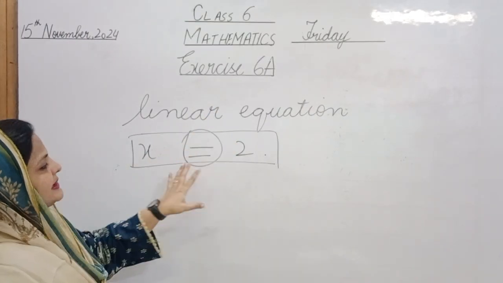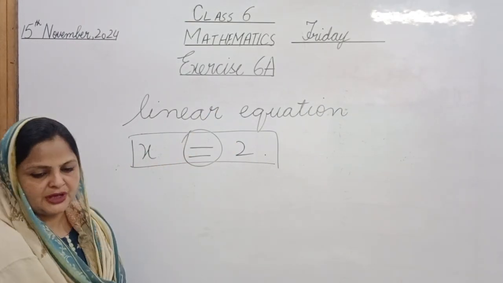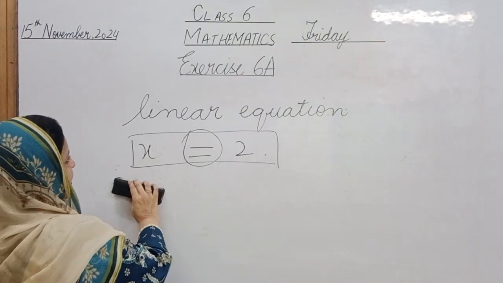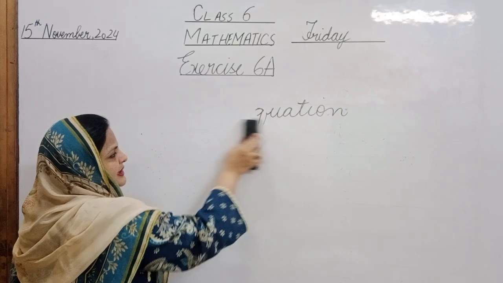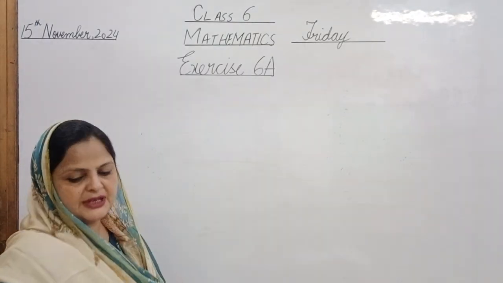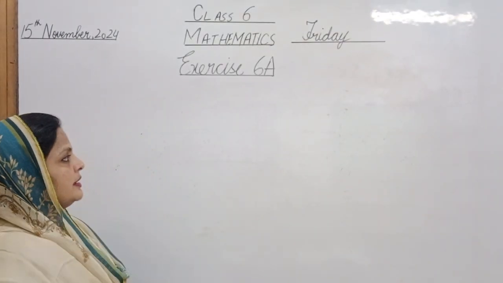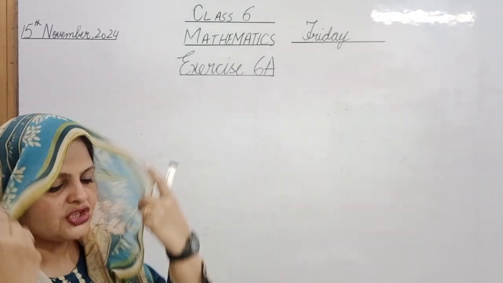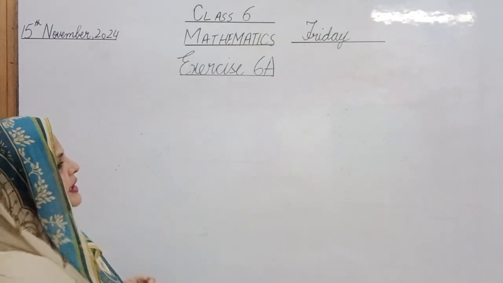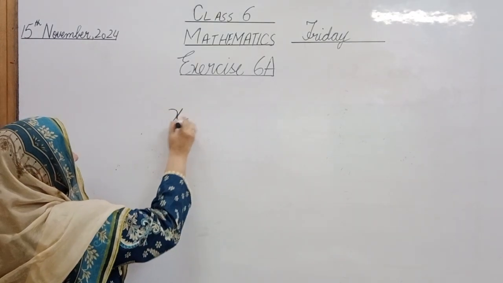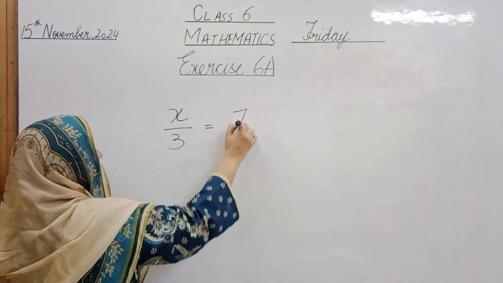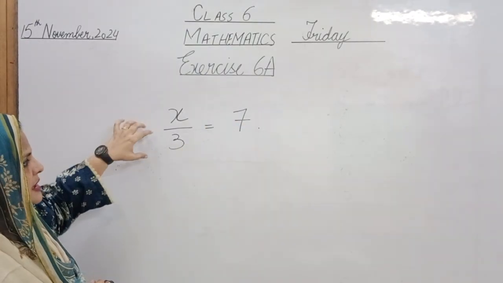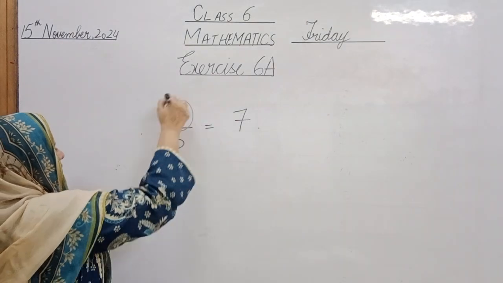It shows that this is an equation because you are, mashallah, step by step heading towards senior classes. So this is very important to learn the right concept at the right time. Now I will start with very simple equations. For example, if we have x over 3 is equal to 7. This is an equation. But can you tell me what does this x mean?